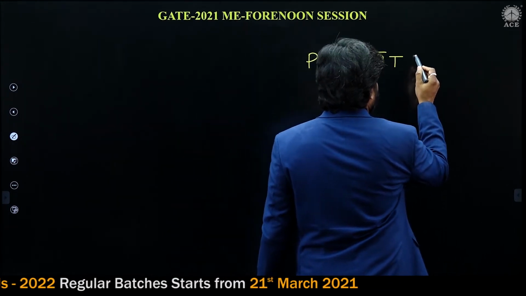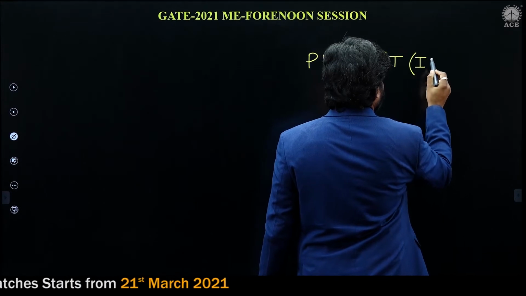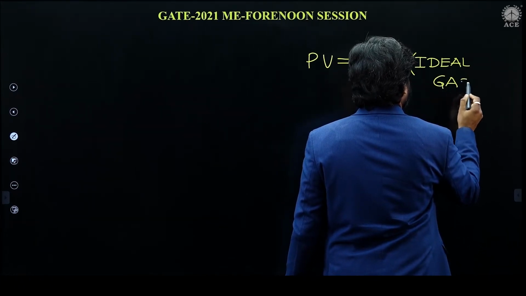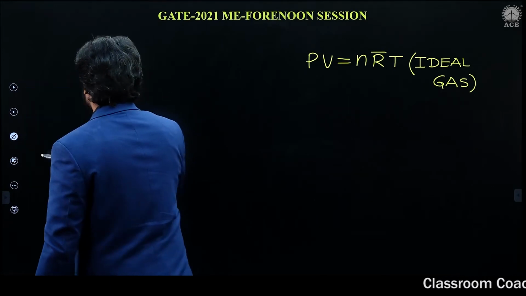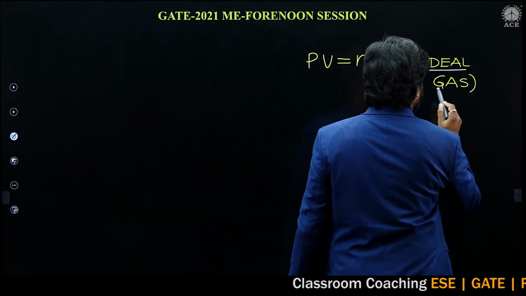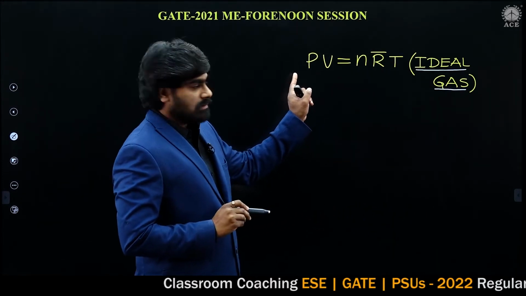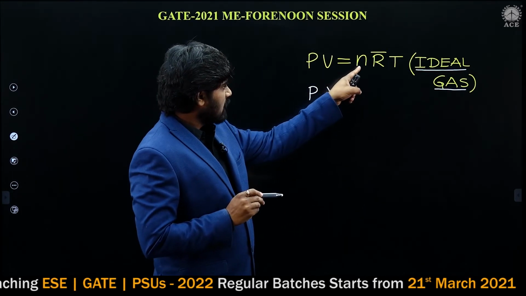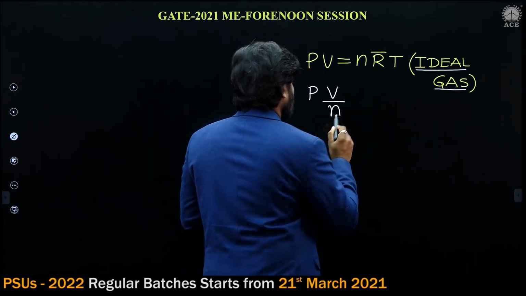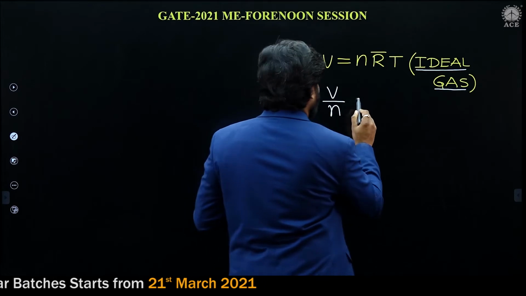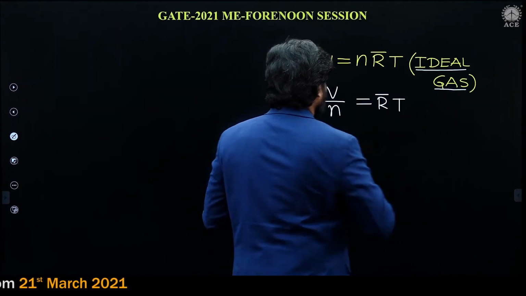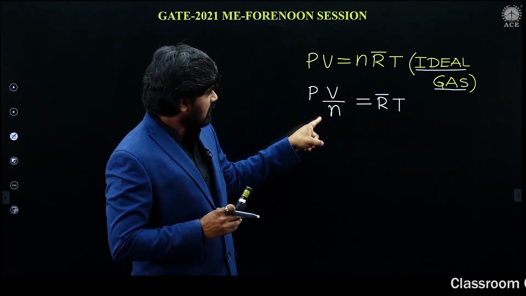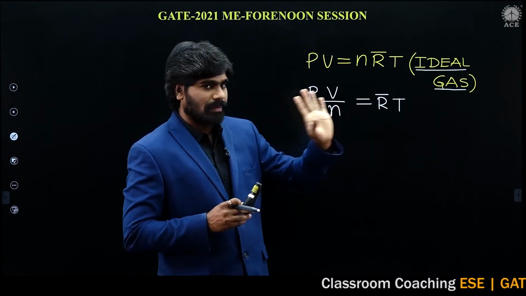This can also be written as P into V by N, where I have brought the number of moles to the left hand side, is equal to R bar T. Again, if you cross multiply, PV is equal to N R bar T.